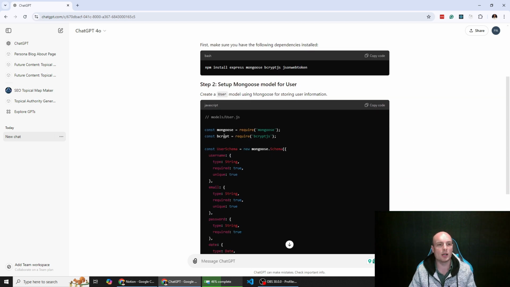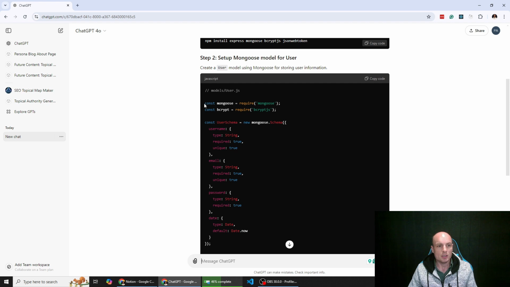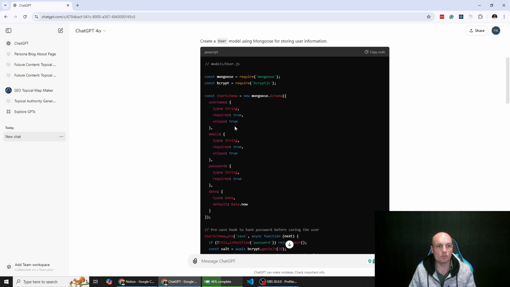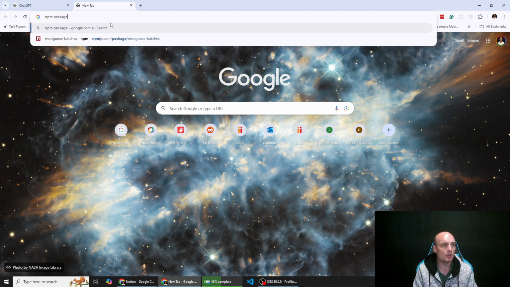So if you're not familiar with Node.js and any form of backend development, what I will be using for the database is MongoDB. To interface with MongoDB, there's a package called Mongoose. What's a package? A package is just some additional pre-configured software that you can add to your development framework to make things a lot easier. A lot of people use NPM, the package manager.